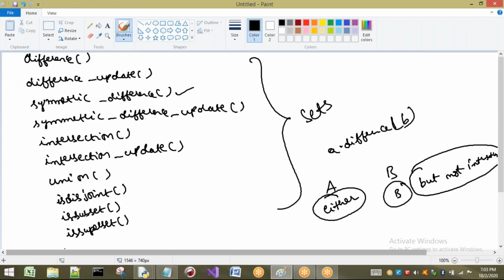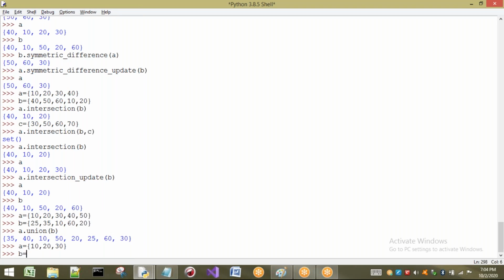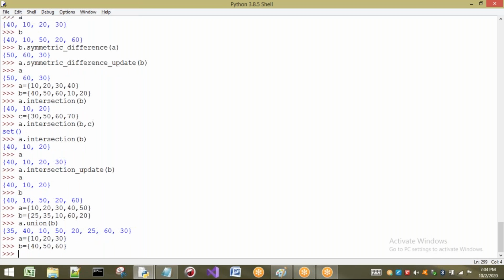Right. Next, we are having three more methods. The first tells you whether sets are disjoint. Disjoint means whether the sets have anything in common or not. I will take sets. Let us take A as 10, 20 and 30, and B I am going to take as some different values. So I am asking you, are these two disjoint or not? Yes, these two are disjoint because they are not joined. So if I apply A dot isdisjoint, that checks whether A and B have any elements in common.